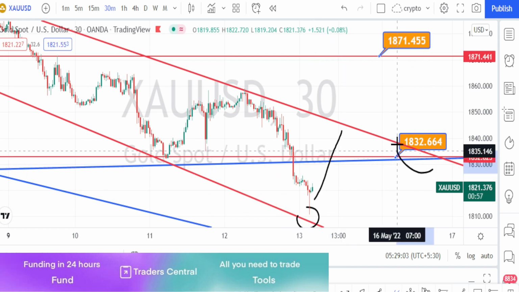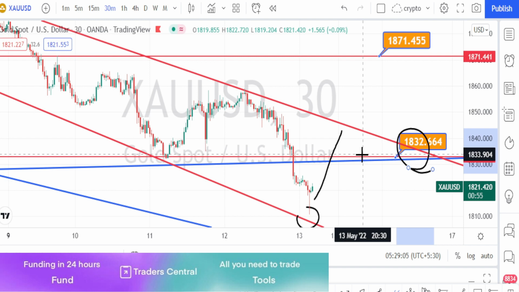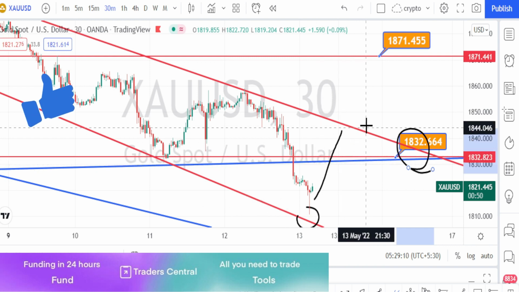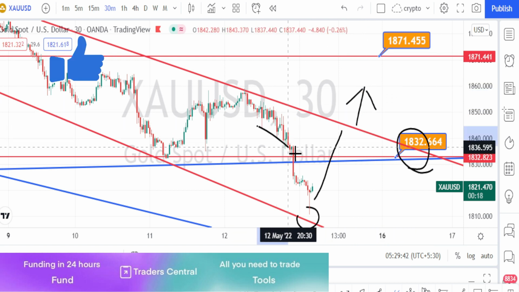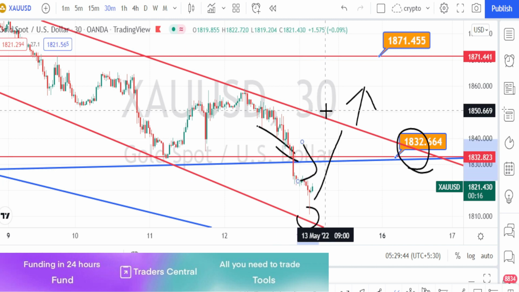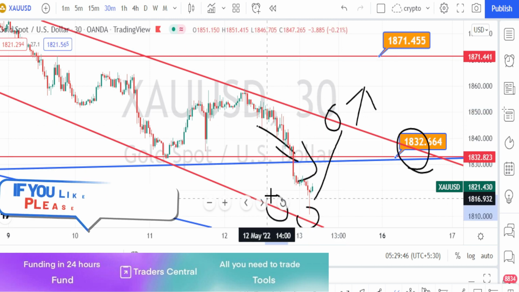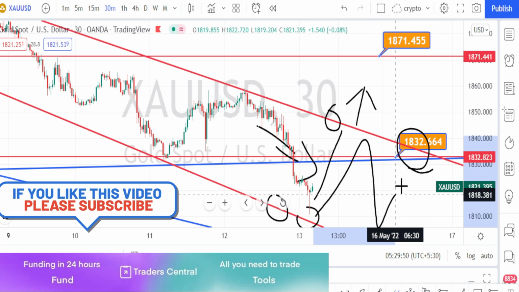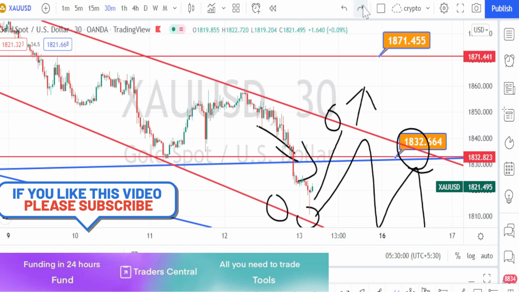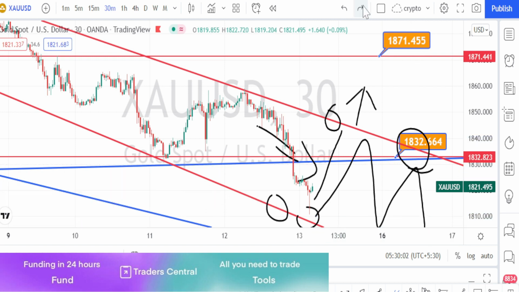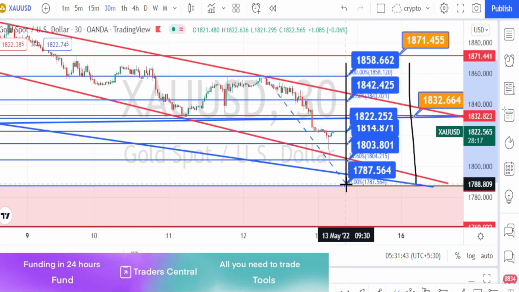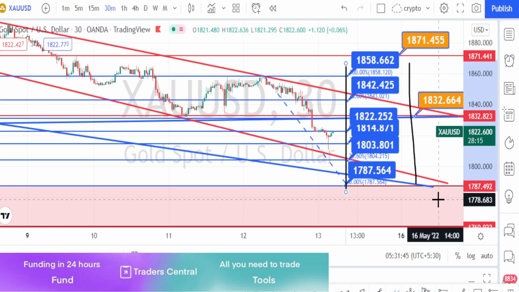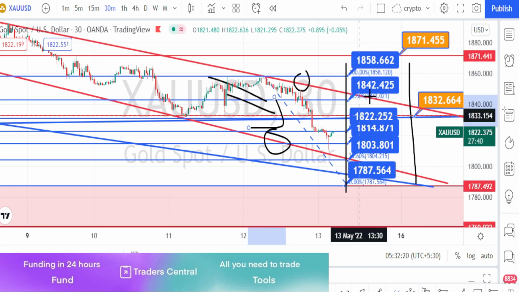But we already know that these levels are very strong resistance levels for the current price action. It has to break these resistance levels in order to start its bullish trend reversal. As long as the price action is trading within this resistance line and the support line, we can expect the trend to continue in 30 minutes time frame. Let us mark the support and resistance levels. So the values in blue color boxes are the resistance and support levels for 30 minutes time frame. Let us do the analysis in 5 minutes time frame.